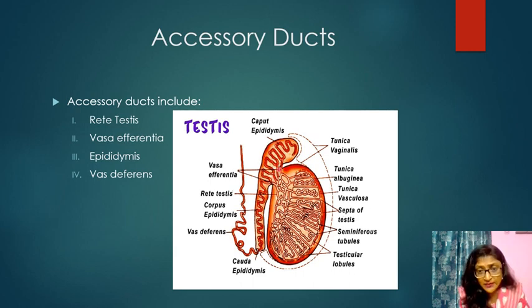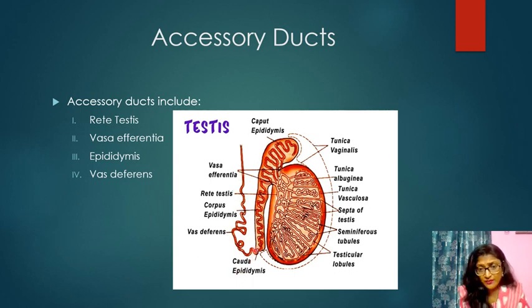Then this vasa efferentia opens into this epididymis. It attaches with this epididymis. Then with the help of this epididymis, all the sperm pass into this vas deferens.